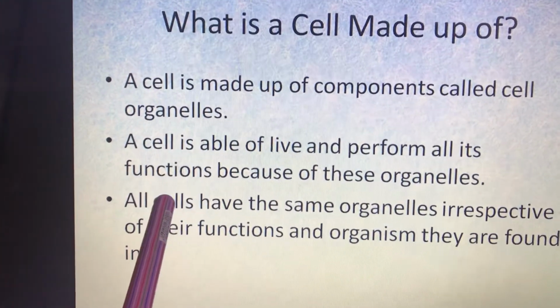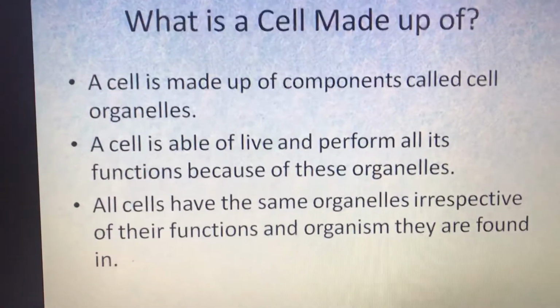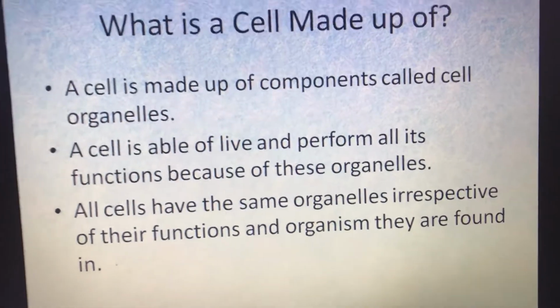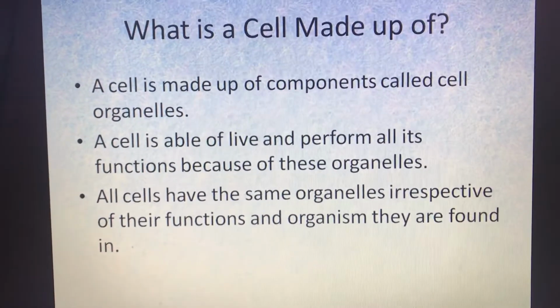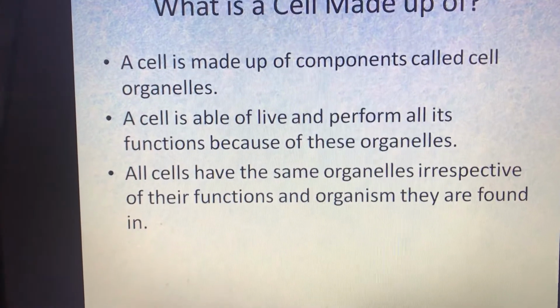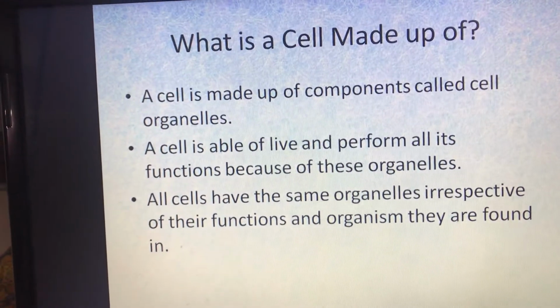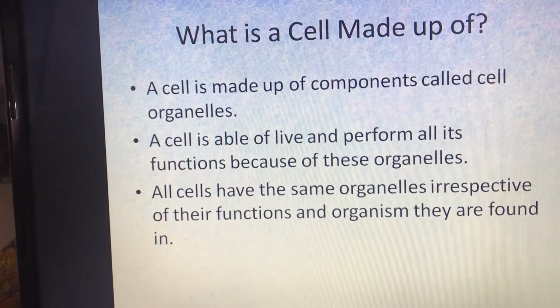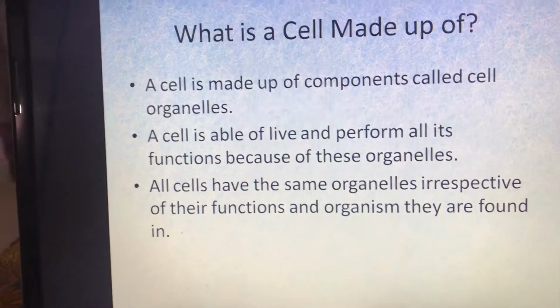So all these organelles help the cell to perform different functions, and all cells have the same organelles irrespective of their functions and the organism they are found in. It means that the same organelles are present in all the cells. Okay, they may have different shape, different size, but some organelles are present in all the cells.